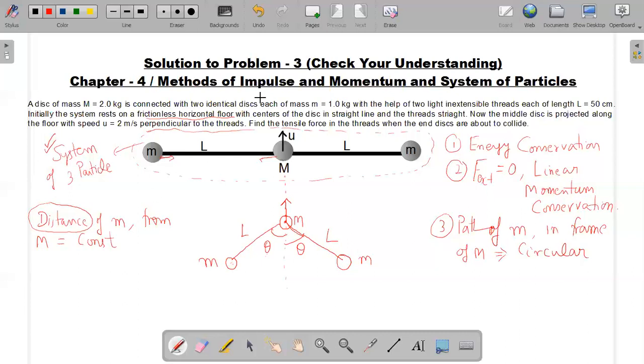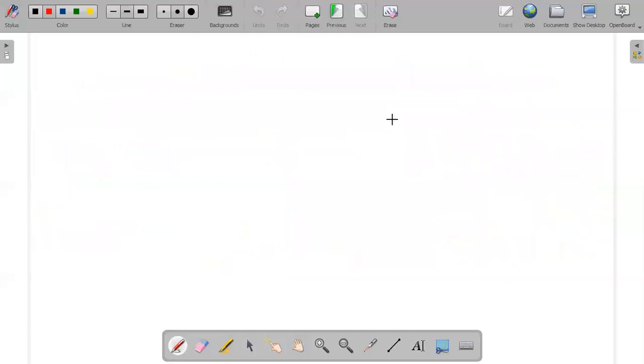So what will happen now? If you consider the situation at the time of collision, then it is like so. Capital M mass is moving in the same direction in which it started, and the two masses, denoted by small m and small m, are connected to capital M by the thread of length L. And at the time of collision, these masses are in a circular path, so their velocities must be like so towards each other, denoted by V and V.